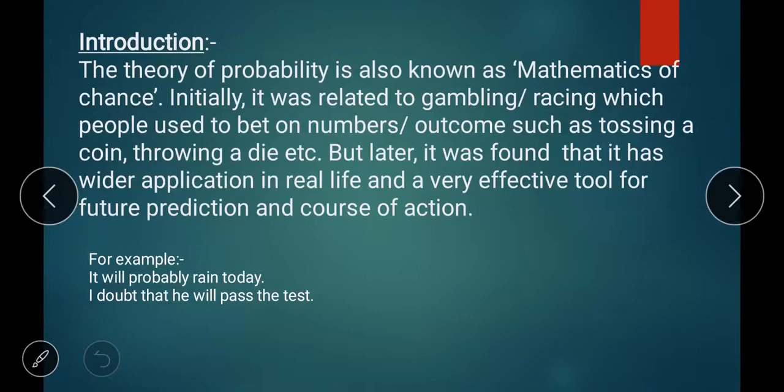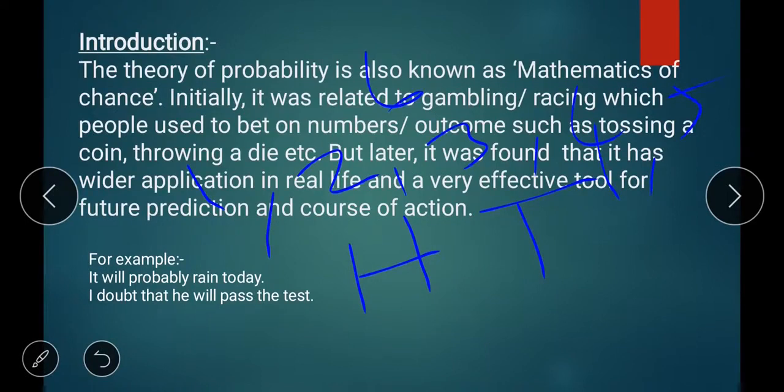Students, listen. First one, it will probably rain today. Here there are two possibilities. What are they? Whether it rains or does not rain. Then the second one, I doubt that he will pass the test. Here there are two possibilities. What are they? Whether he will pass or he will fail. If we toss a coin, we either get head or tail. Similarly, if we throw a die, we get either 1, 2, 3, 4, 5, 6.